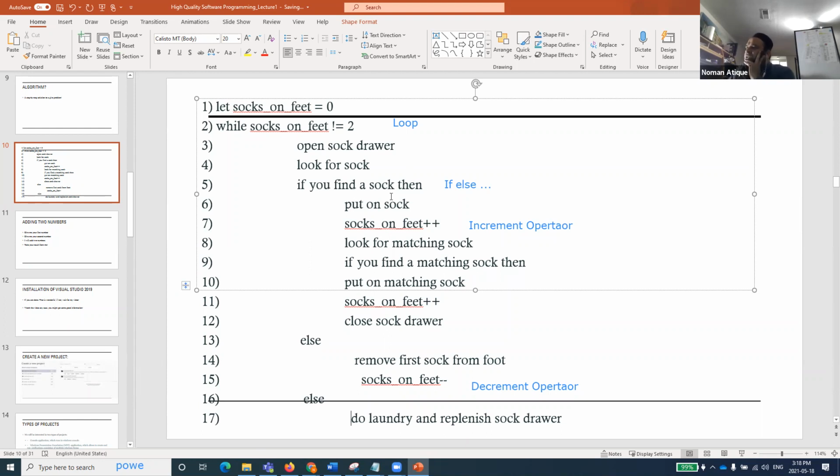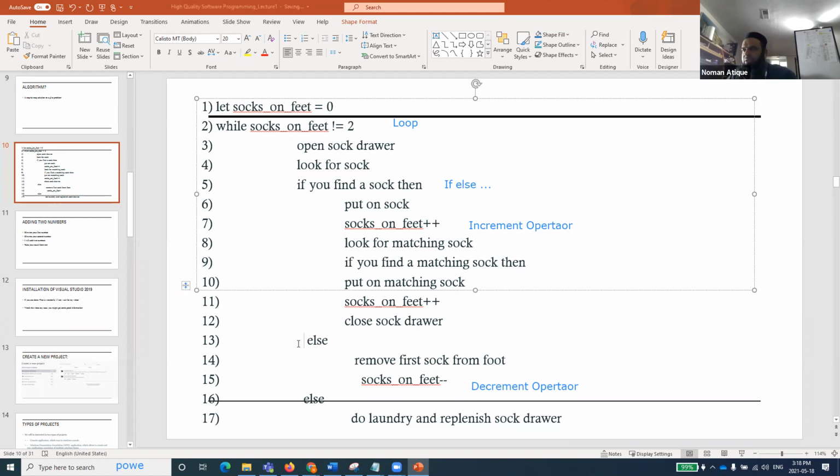So if you find a sock, then you do what? Then you put on the sock, and socks on feet plus plus. Now, without learning the operator, I'm just telling you, if you do a variable with plus plus, you are incrementing that variable. So far so good. Everyone understand? Look for a matching sock. You have already got a sock, and you are trying to find another sock matching it. If you find a matching sock, then put on the matching sock, and socks on feet becomes plus plus.